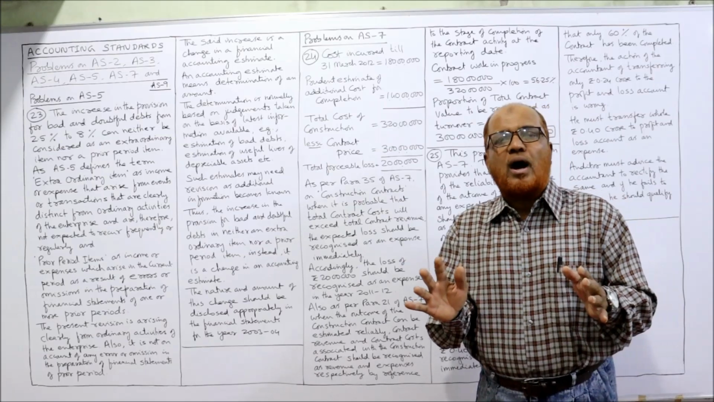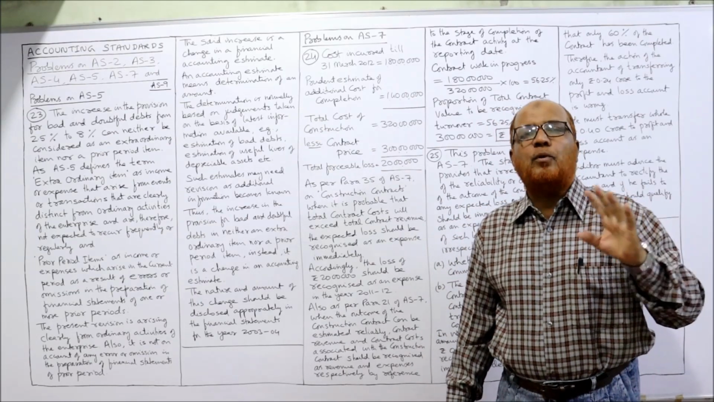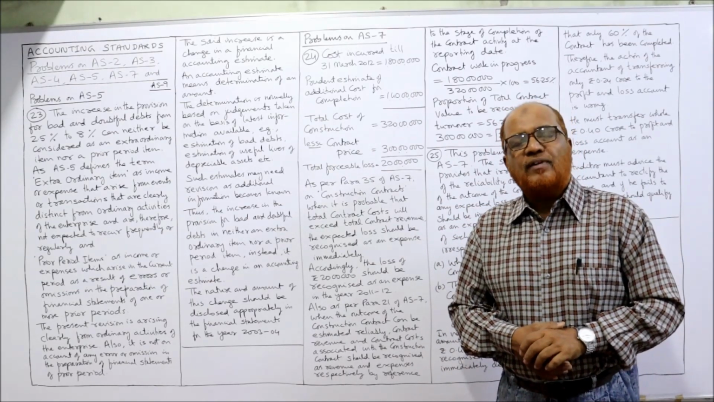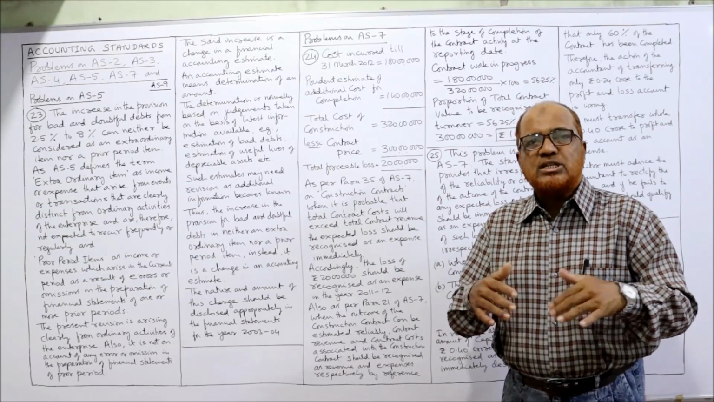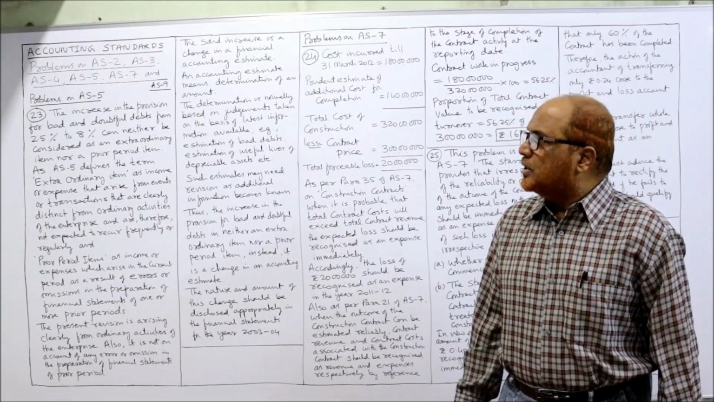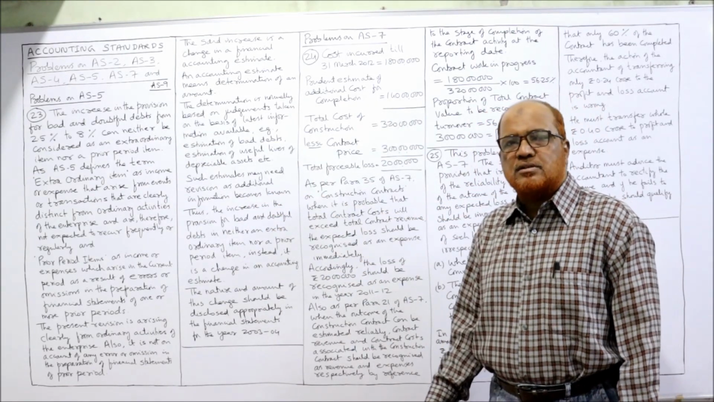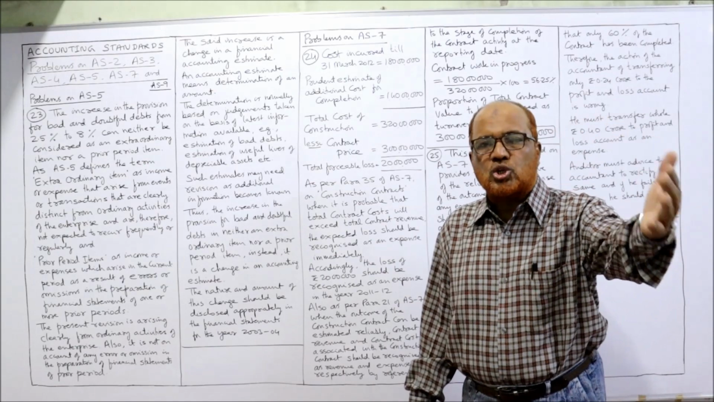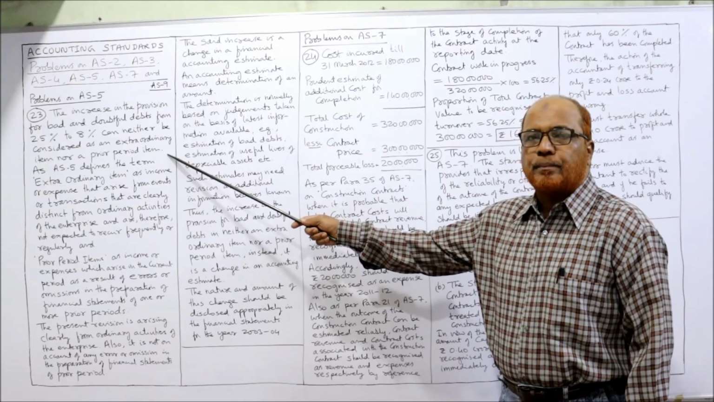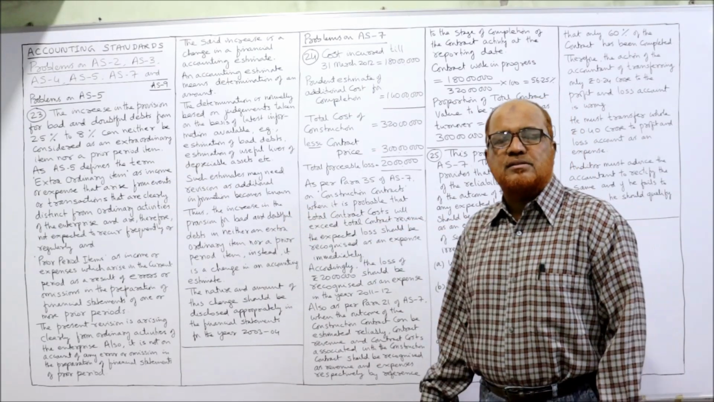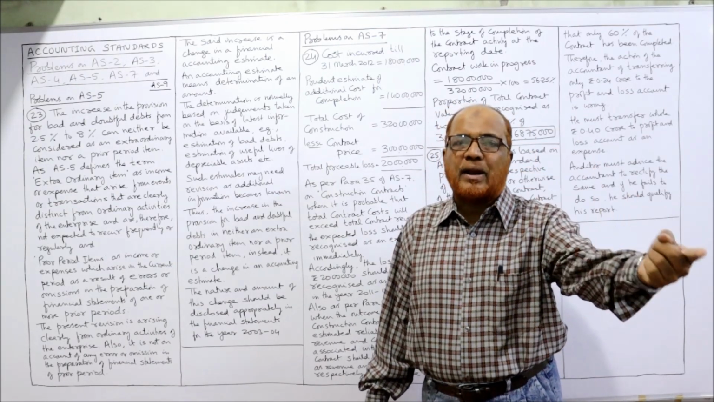No adjustments are required, simply it requires a disclosure in the notes. The financial statements need not be changed, right? It is only a change in the accounting estimate. Now, see carefully. The increase in the provision for bad and doubtful debts from 2.5% to 8% can neither be treated as an extraordinary item nor as a prior period item. Accounting Standard 5 has already defined the terms extraordinary item and prior period item.